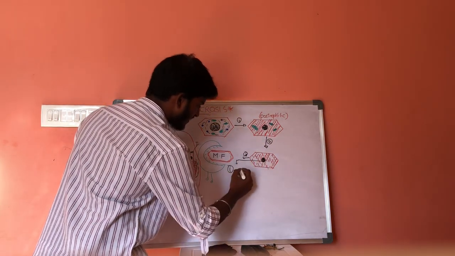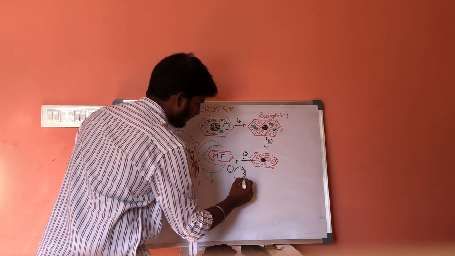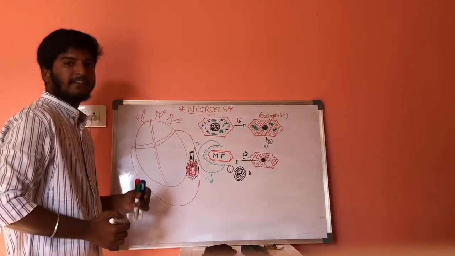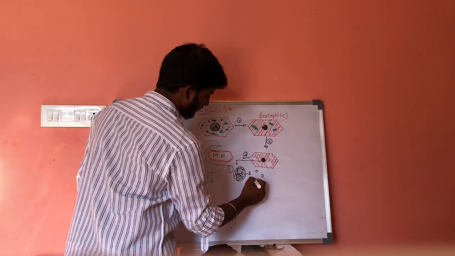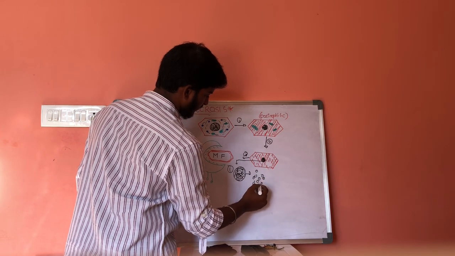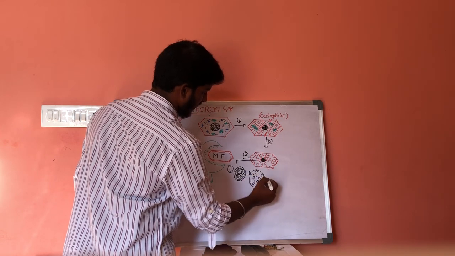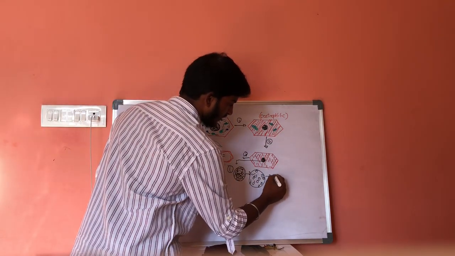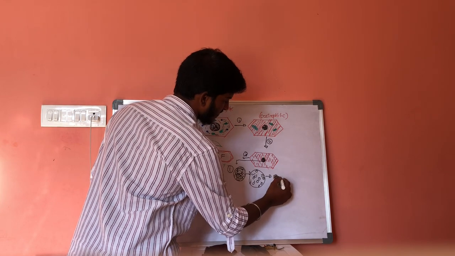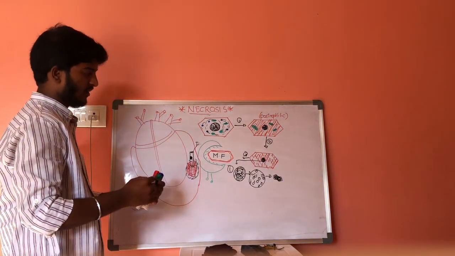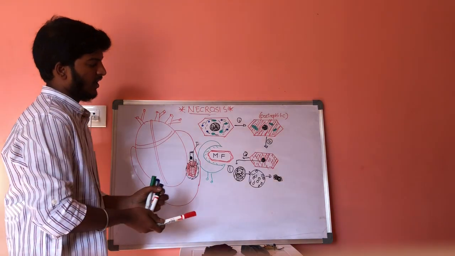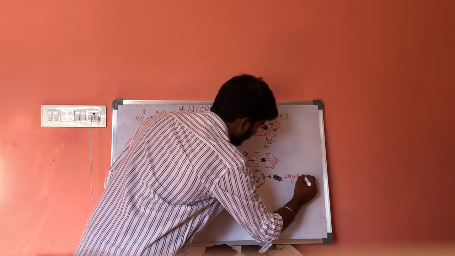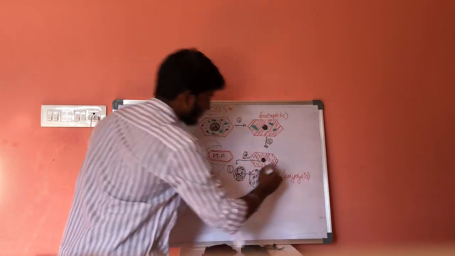In the first one, the nucleus will fade away and result in death of the nucleus. This process is called karyolysis.